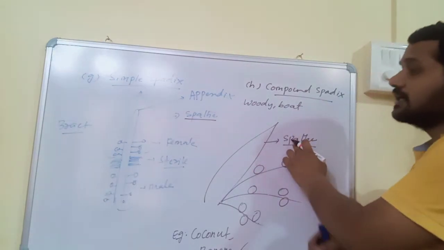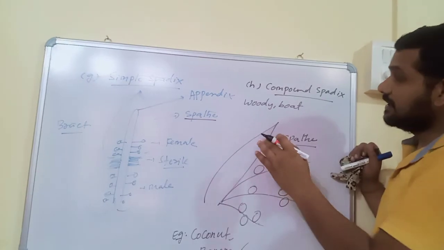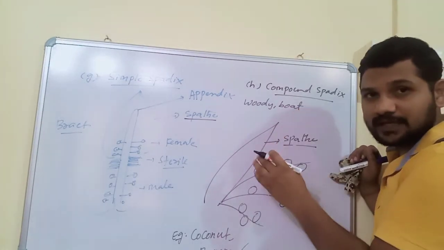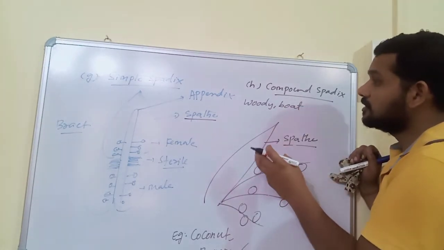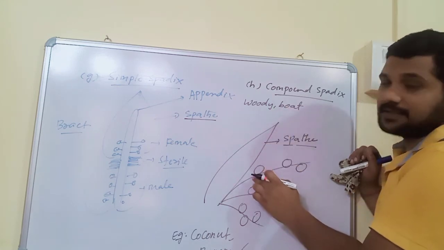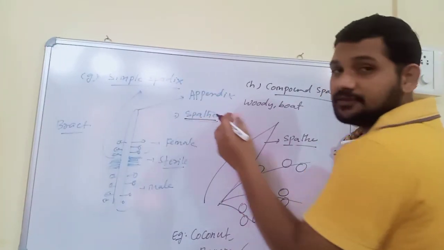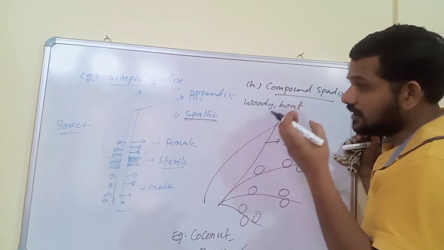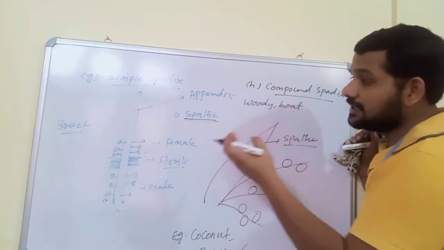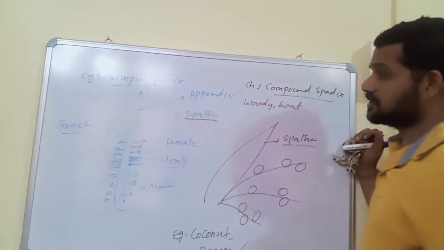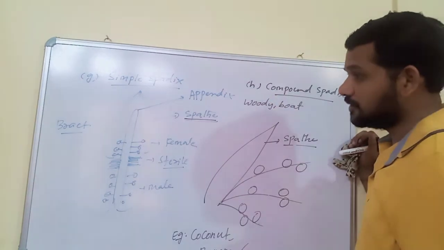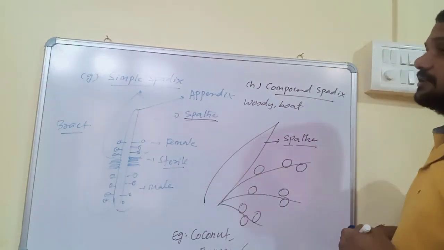But what is spathe? It is a modified bract. In compound spadix, the bract is modified into a large woody boat-like structure, whereas in simple spadix, it is modified into a large, thin, leathery structure. That is called spathe. What is spathe? It is very important. It is a modified bract.